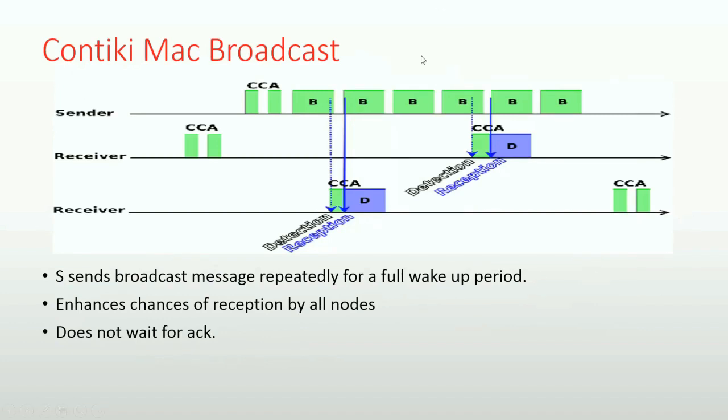When a sender wants to send a broadcast packet to all the neighbors, it checks the radio medium for any nearby radio transmissions. Then it sends the packet repeatedly for a full wake-up period. This maximizes the possibility of broadcast reception.